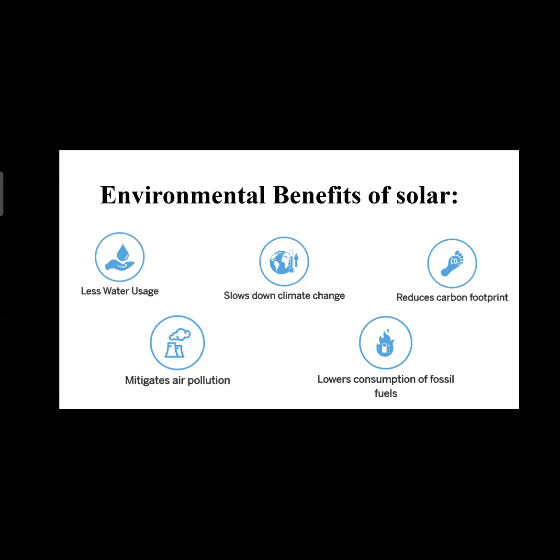Climate change means we can regulate climate change, which is caused by global warming. Reducing the carbon footprint means we can reduce carbon extraction which takes place due to the burning of fossil fuels. Air pollution can be reduced, and low consumption of fossil fuel, as we know.